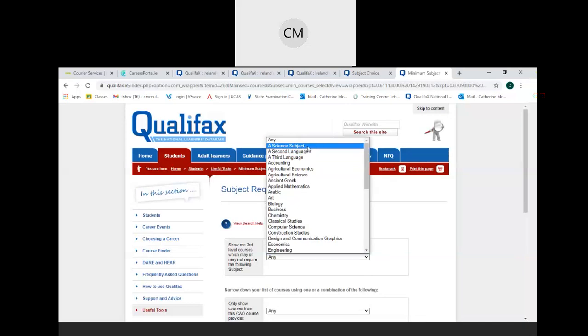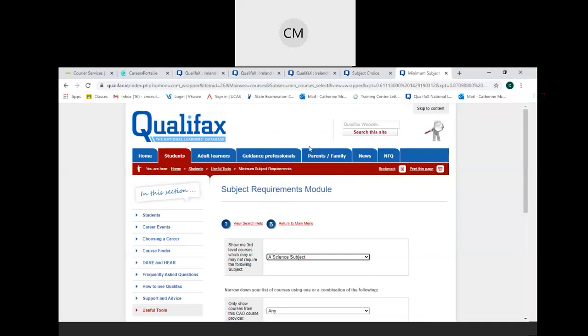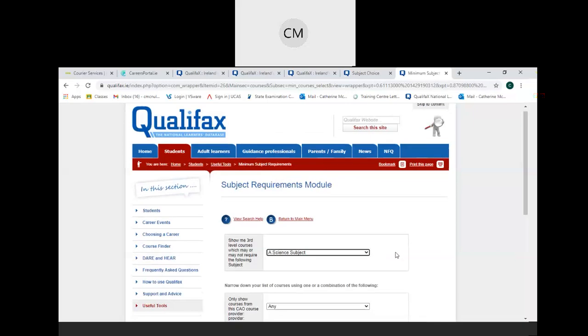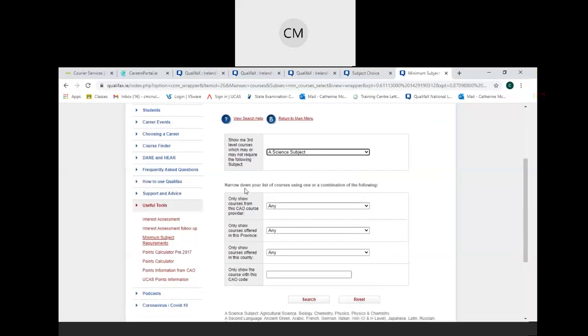So if we click on a science subject, and then there are other filters here. If you wanted to narrow down your search, you could look for courses that require a science subject in County Dublin if you wanted, or the province of Leinster, Ulster. I'm just going to do a general search, show me courses which may or may not require a science subject.